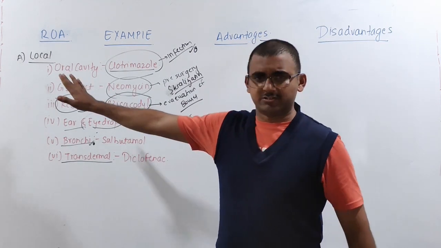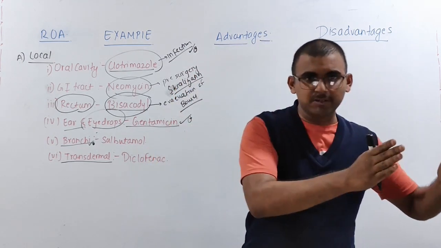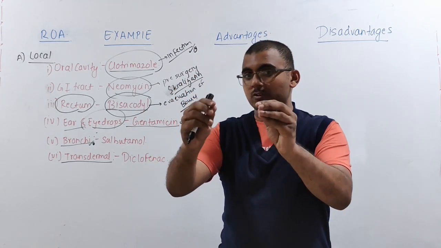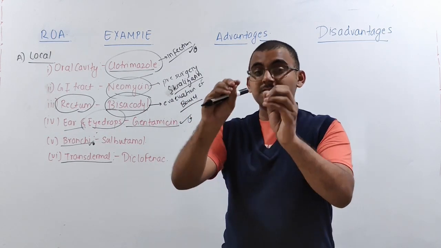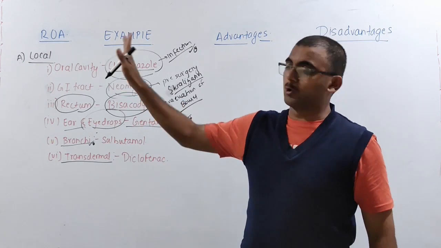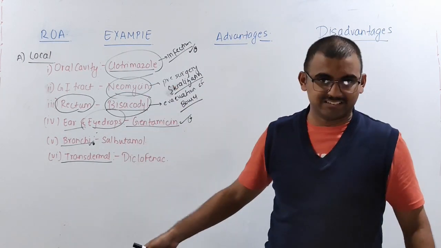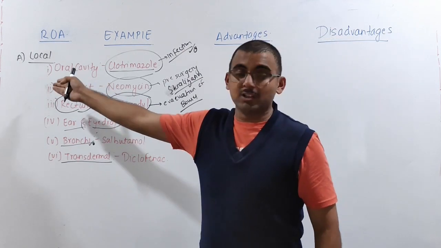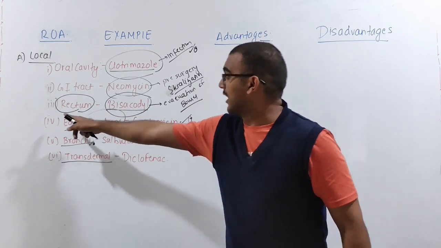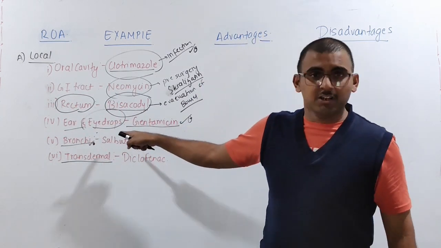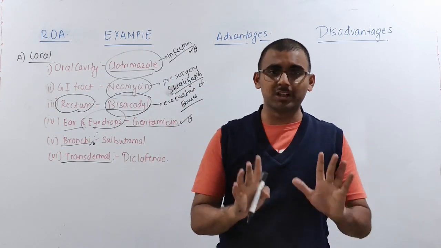In route of administration, we are classified into two. One is your systemic, other one is local. Local means what? Without entering the system, without entering the blood vessel. Whenever you are applying it, that comes under your local route of administration. Mainly your topical agents are there. All these are topical agents, okay? Like we talk about the oral cavity, where you apply in the buccal cavity, then you have the GI tract, then the rectum, then ear and eye drops, bronchi, transdermal patches. All of these are coming under the local action.